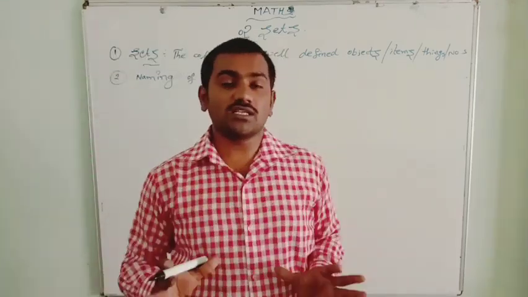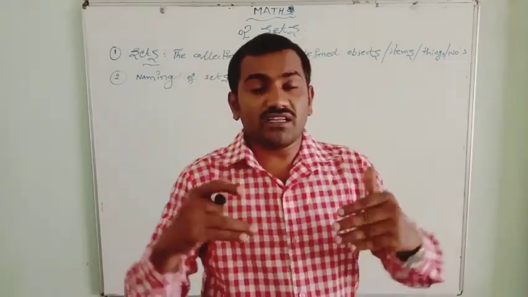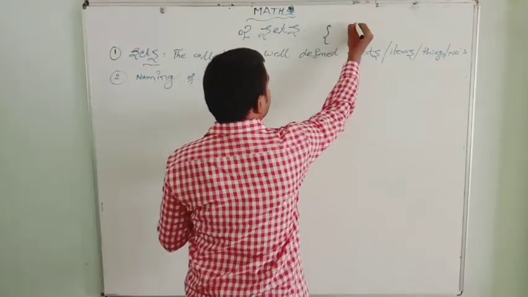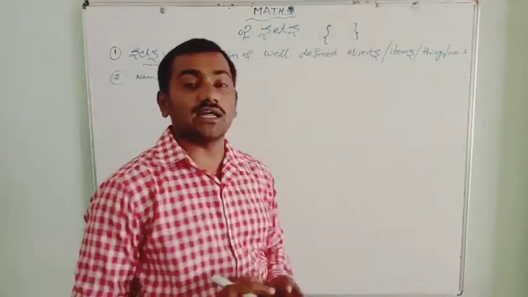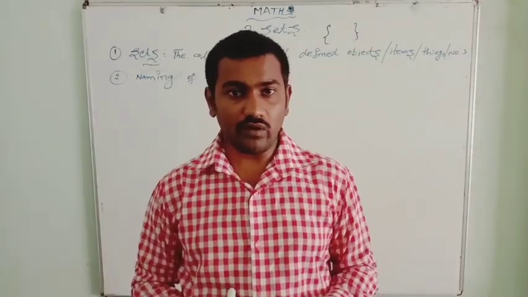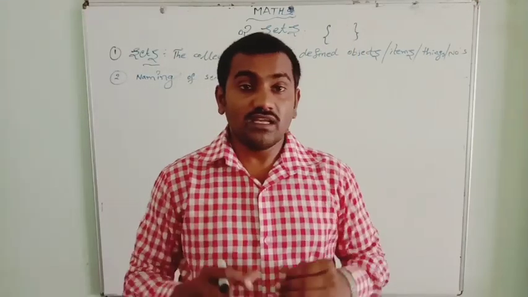Normally, sets are represented in curly brackets. Sets are always written in curly brackets, and then we need to give a name to the set.